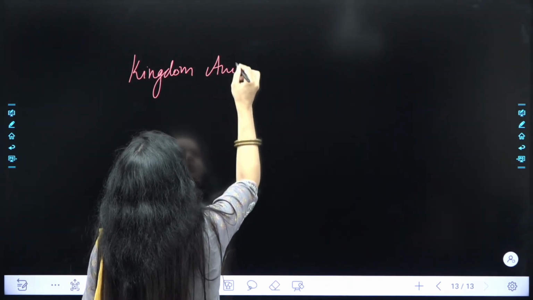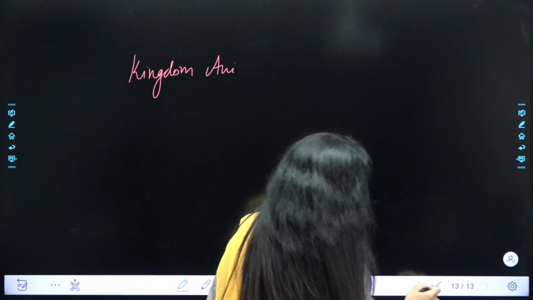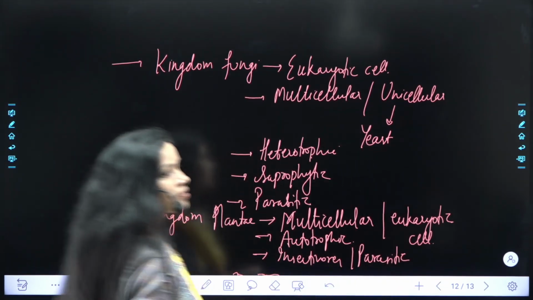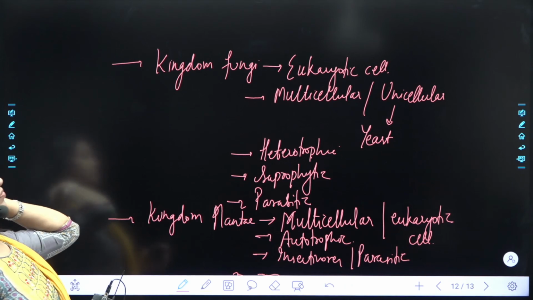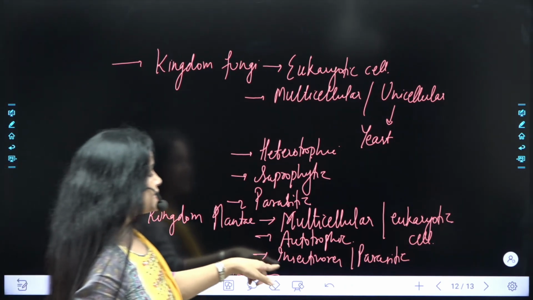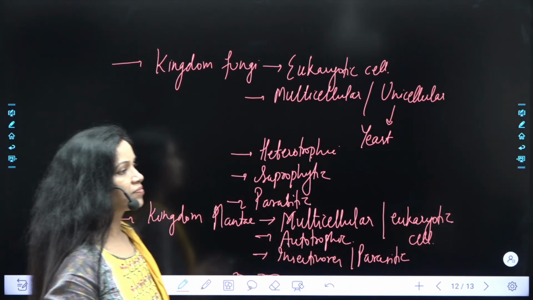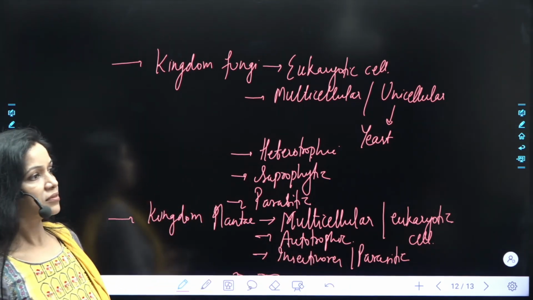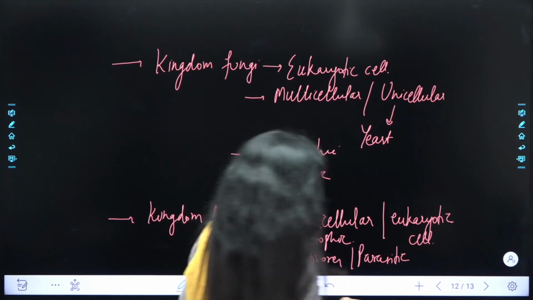Ma'am, can you show the previous slide once again? Just a minute, Peter. Right on, Richie. Ma'am, what is written after autotrophic? Autotrophic, insectivores and parasitic. Okay, should I move on to the next one, बच्चा?